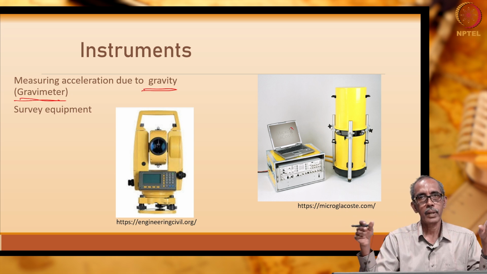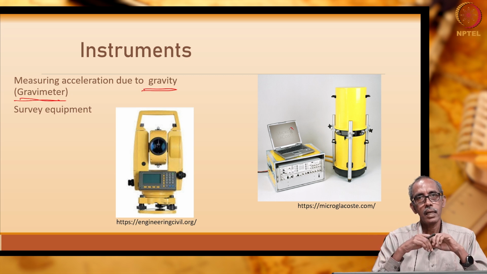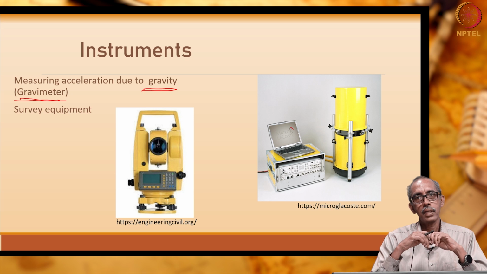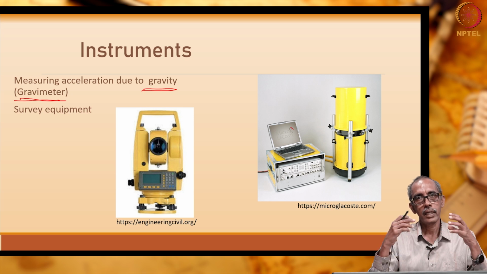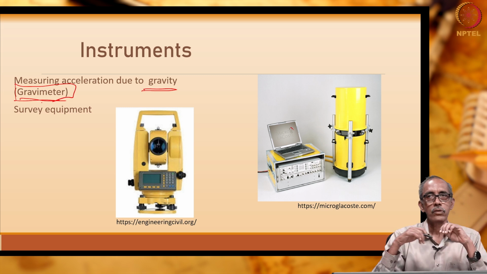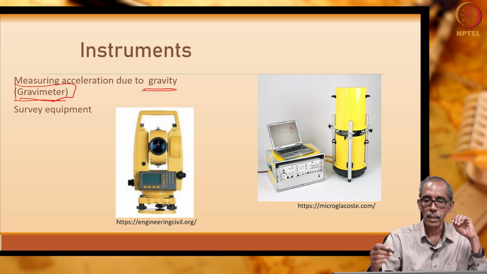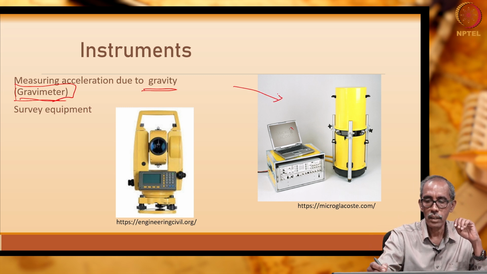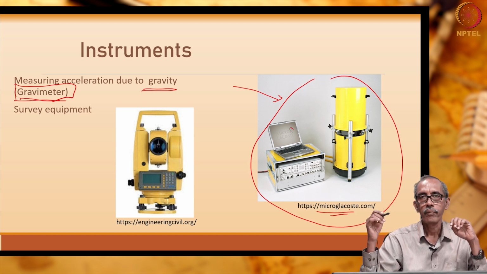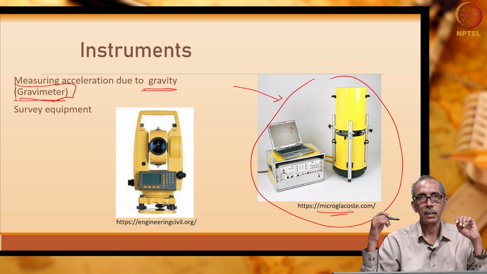We applied current, measured the potential, using which we determined the apparent resistivity of the subsurface at different depths. Here, to measure the actual acceleration due to gravity, we need a gravimeter. An example gravimeter is shown here by this company.